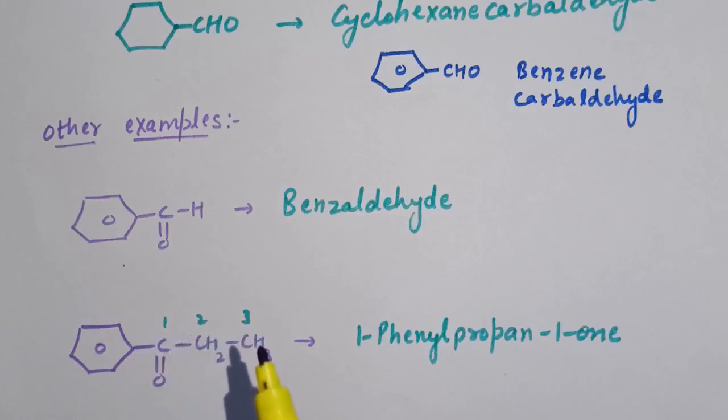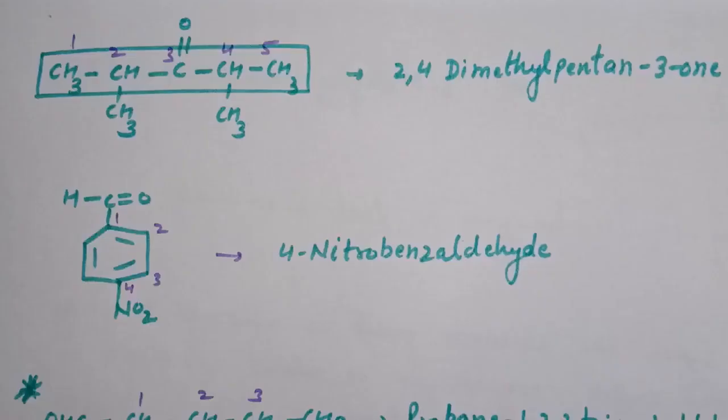1, 2, 3. At first position, this is acting as a substituent. So whenever a benzene ring is present as a substituent, we will name it phenyl. So at first position, one phenyl group is present, and these two will be counted in the main chain. So it is one phenyl for 3-carbon propane, and at first position this carbonyl group is present, that is ketone. Therefore we will replace E by one. So the IUPAC nomenclature for this compound is 1-phenylpropan-1-one.